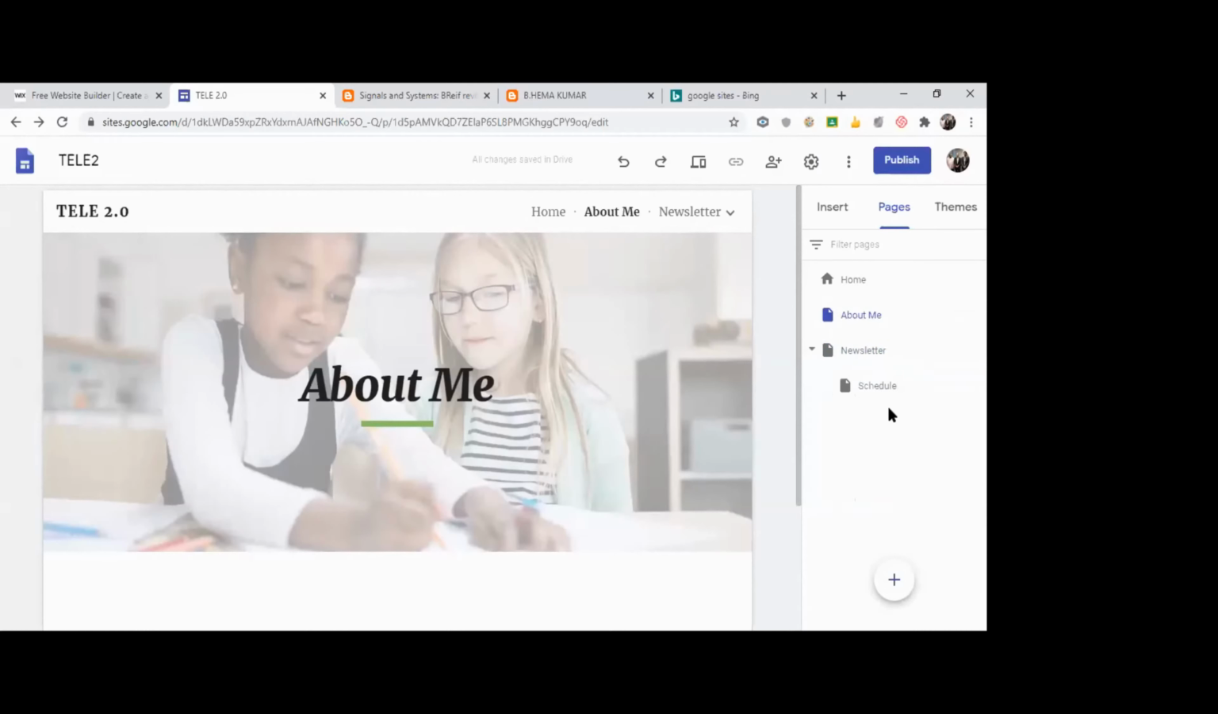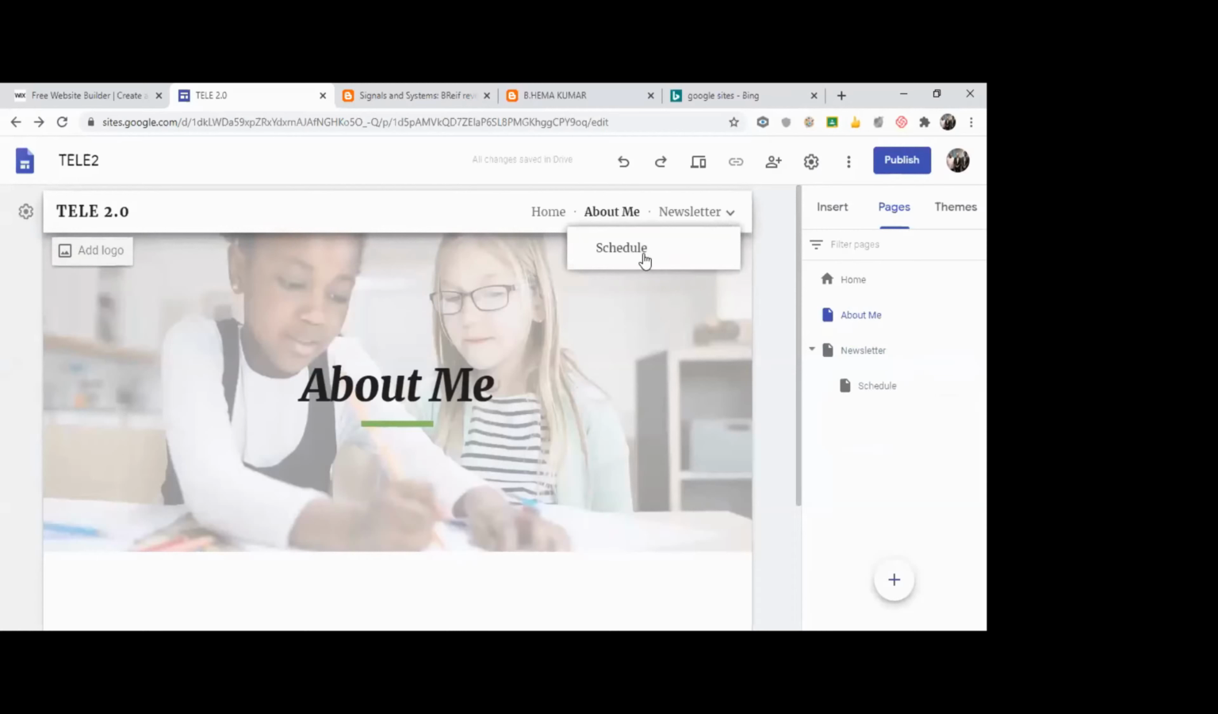See, I just dropped it on newsletter. I clicked on the scheduled, old date, dropped it on newsletter. I'll do it again. I'll just drop it down. It's in this position, schedule. I want this schedule as a sub page under newsletter. What I need to do is click it, drag, drop it on newsletter. So it will be a sub page of newsletter.